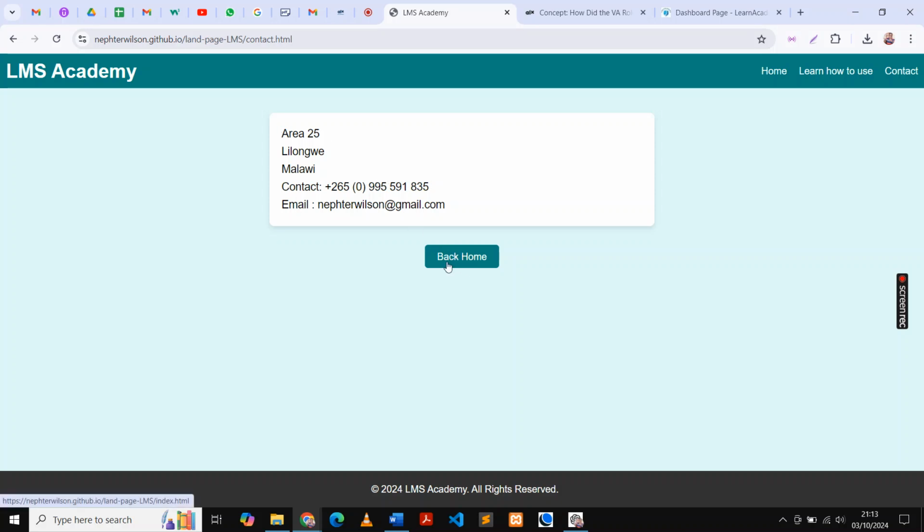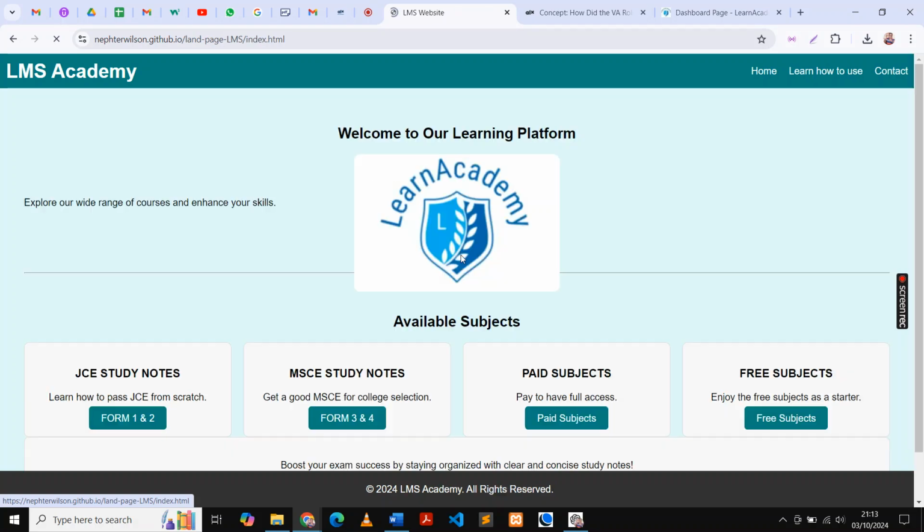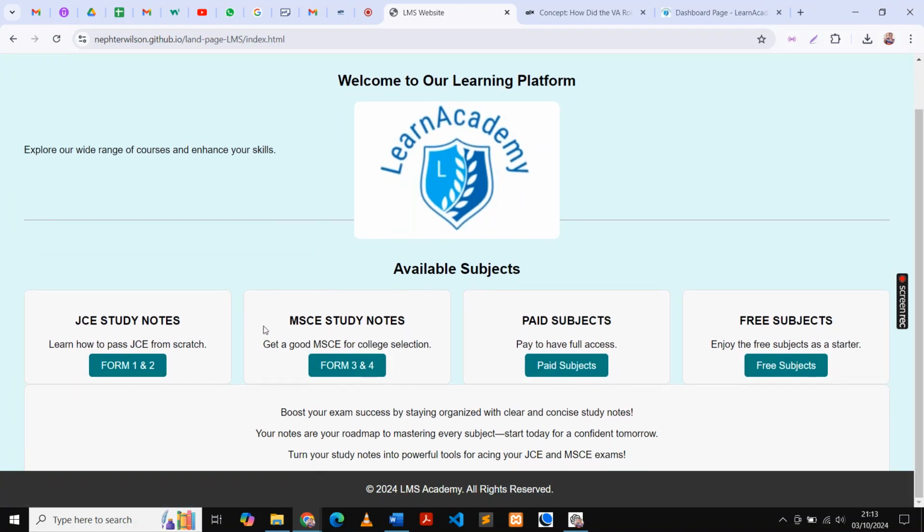Now there's this button you see, back home. This button will just take you to the first page. So if I click, it will take me here. Now this page, let me explain this page. This page is very important.